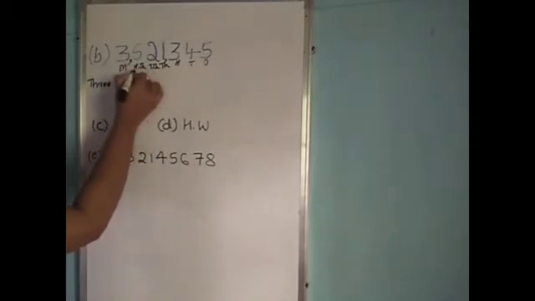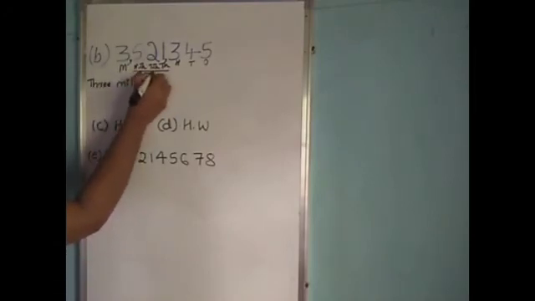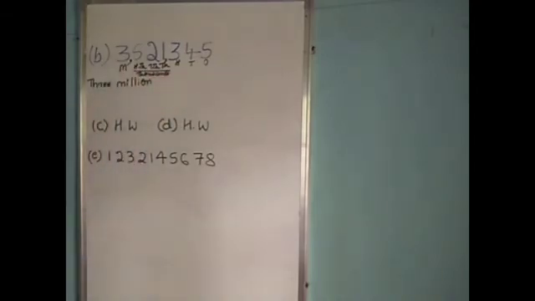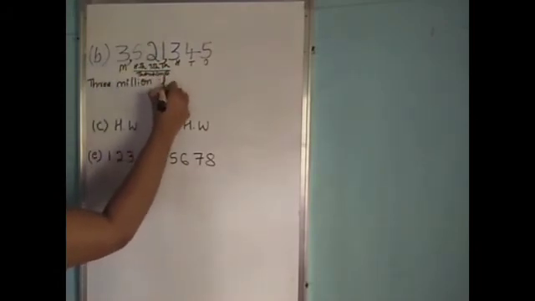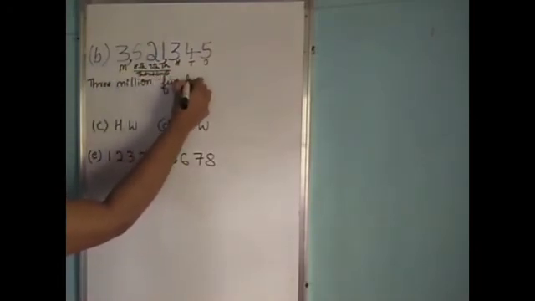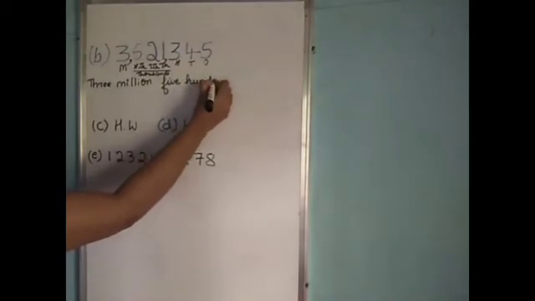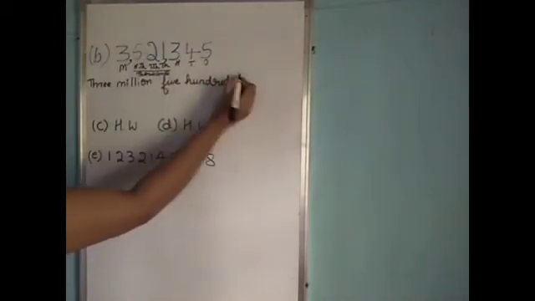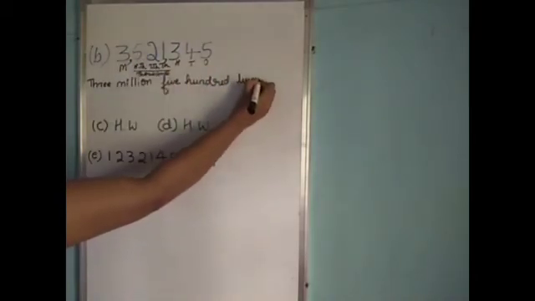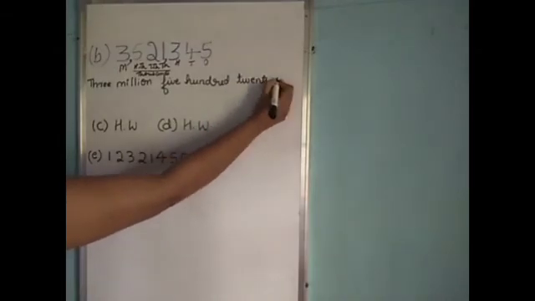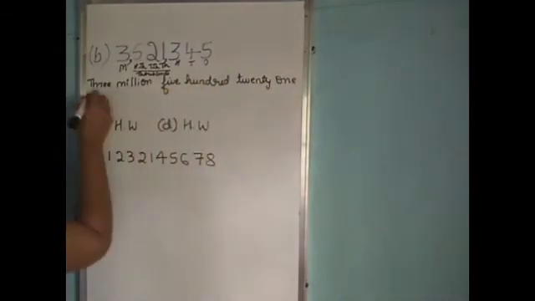Next, these numbers are in the thousands period. So we call it 521,000.